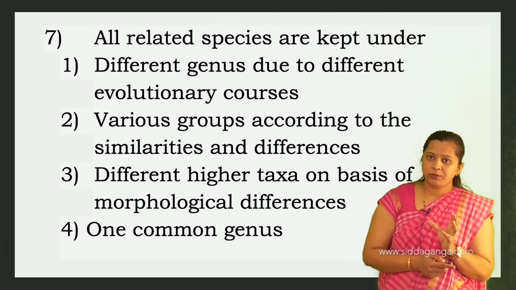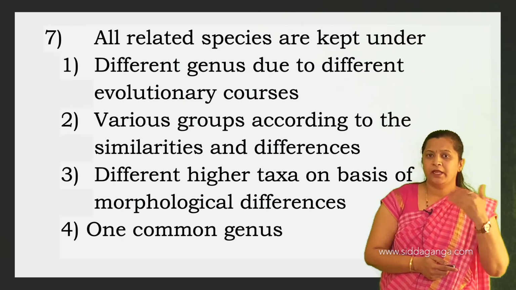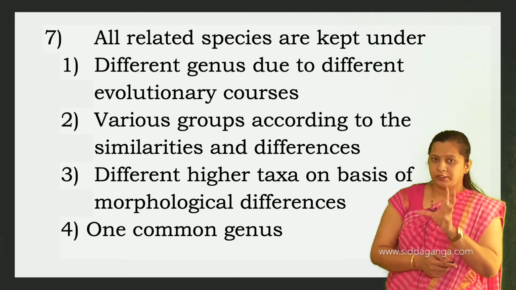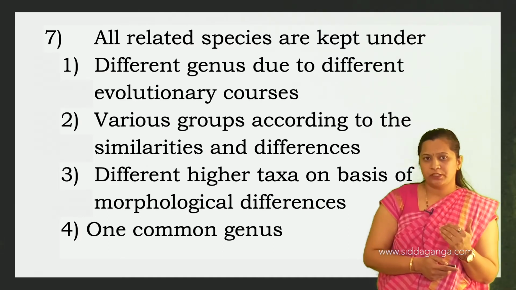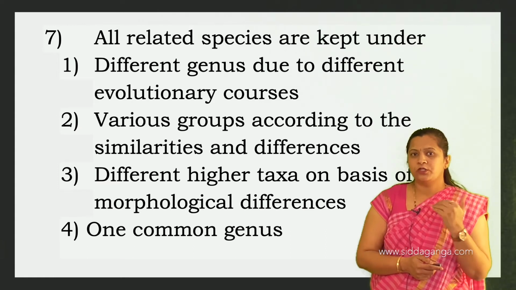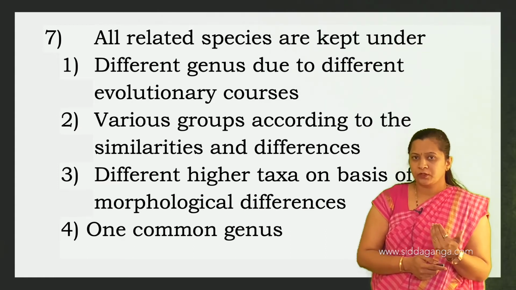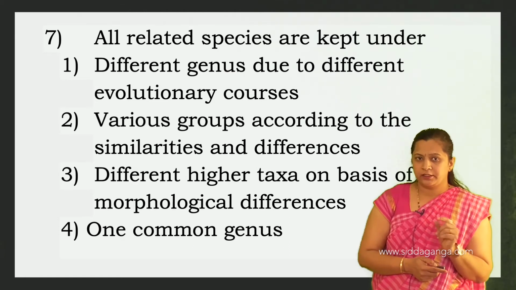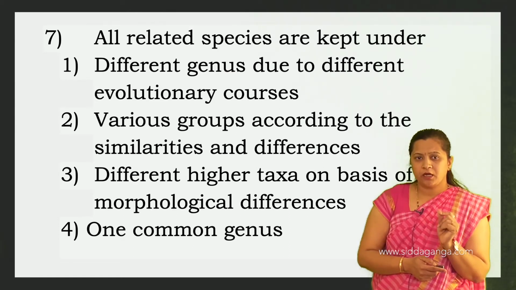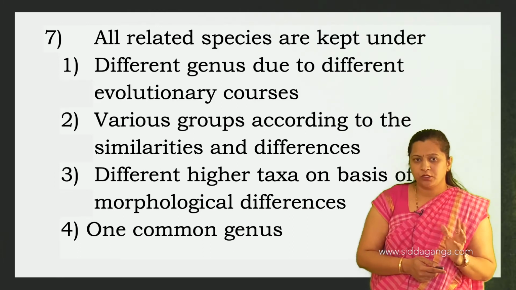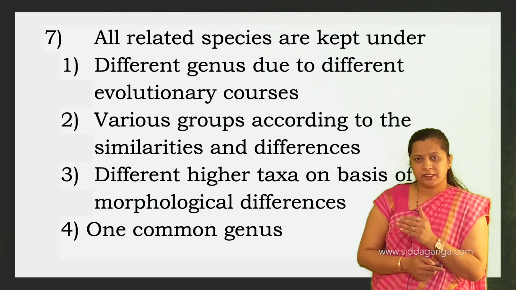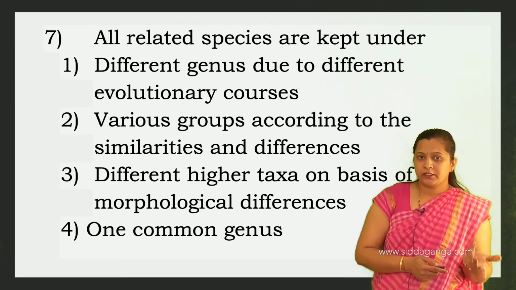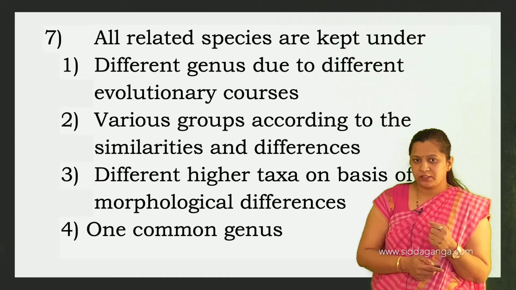So all related species must be kept under the next higher unit, or the next higher level of classification, that is the genus. Here they have given 4 options, right? A: different genus due to different evolutionary courses. That means they are saying all related species are kept under different genus. Second one: various groups according to the similarities and dissimilarities. They are not placed under various groups according to similarities and differences.